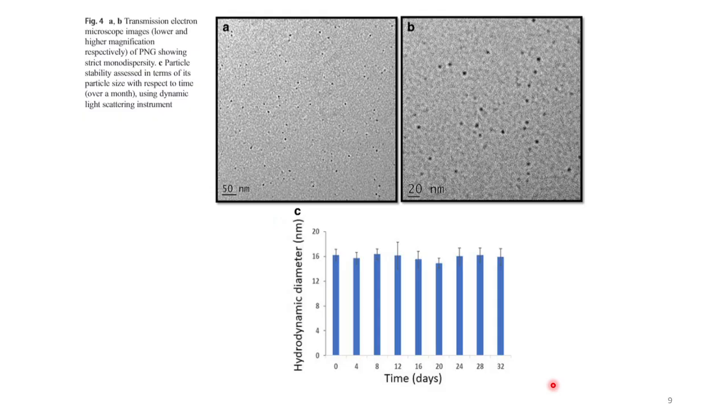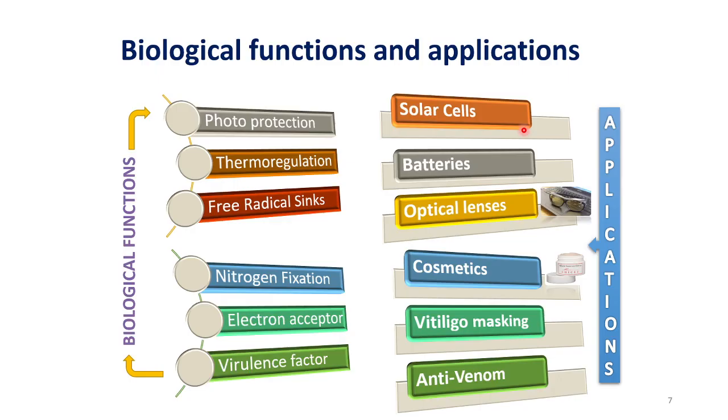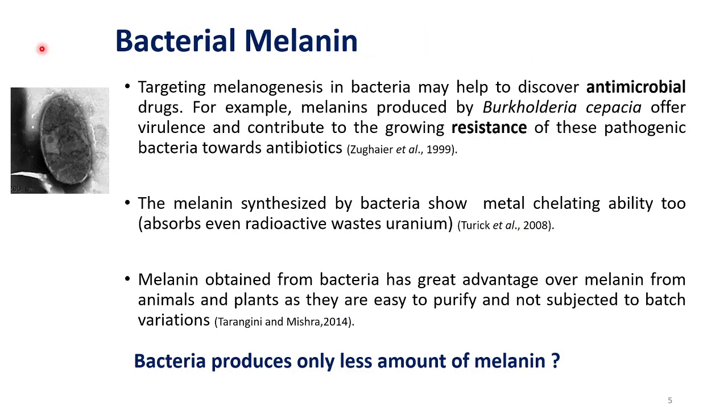In my studies, I found that the melanin secreted by the bacteria, and some melanin, was found in the bacterial cell itself. Usually we do not disrupt the cells; we extract only the extracellular melanin. Inside the cell, imaging also showed melanin deposition.